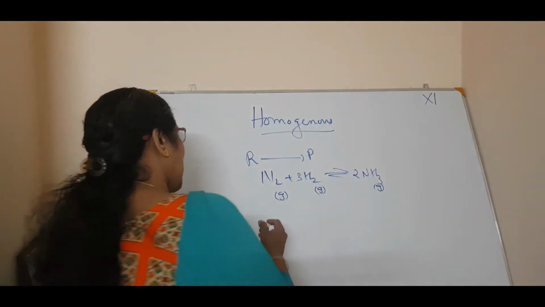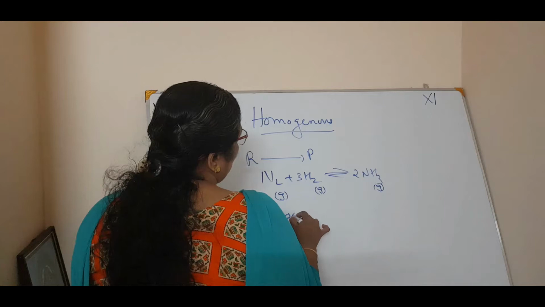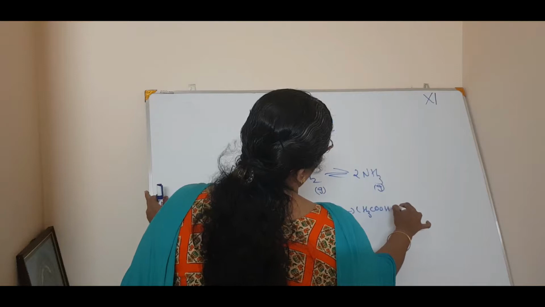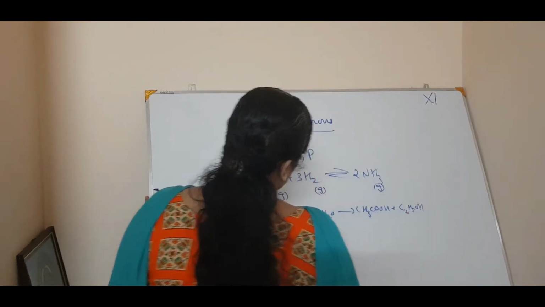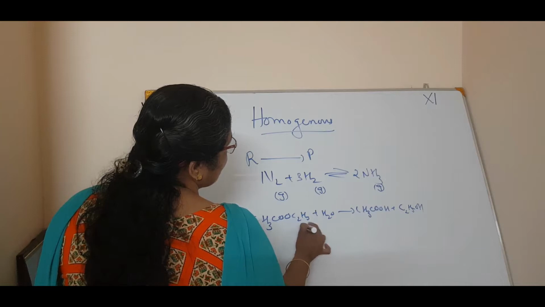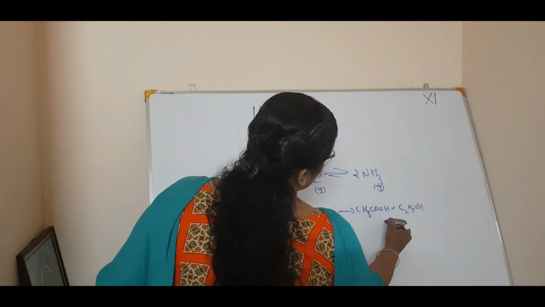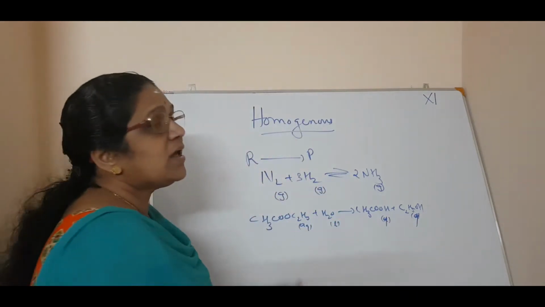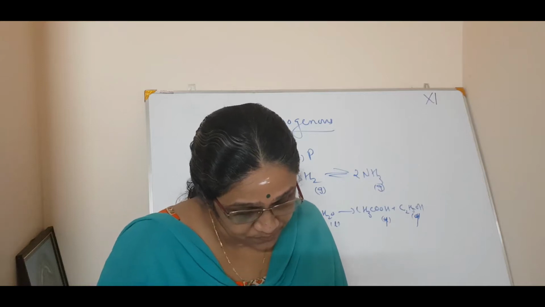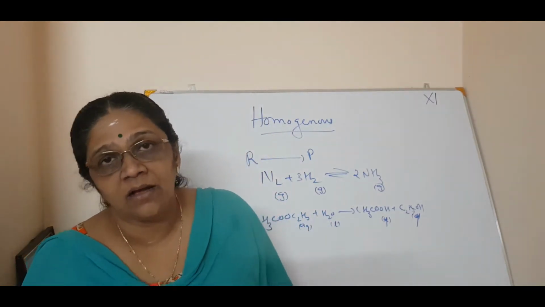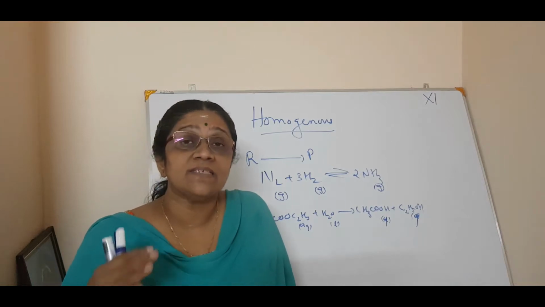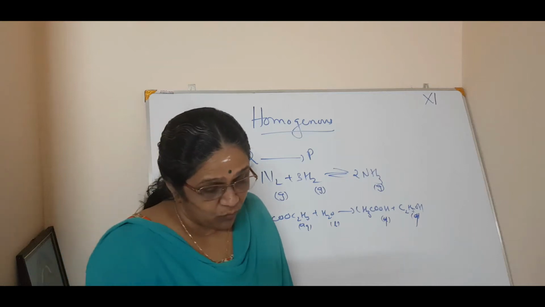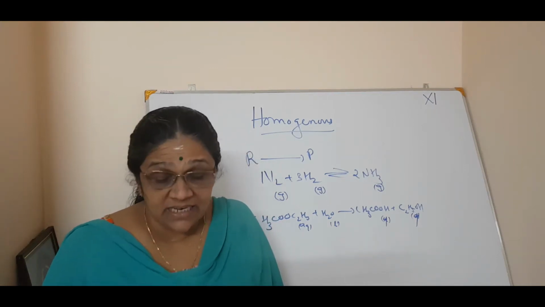Another example is hydrolysis of an ester. CH3COOC2H5 plus water will give you CH3COOH plus C2H5OH. Water is a liquid, acetic acid is again a liquid, and this is a liquid, or you can say aqueous. So all are in the liquid state. So this type of equilibria in which the reactants and products are in the same phase is called homogeneous equilibrium. Clear?